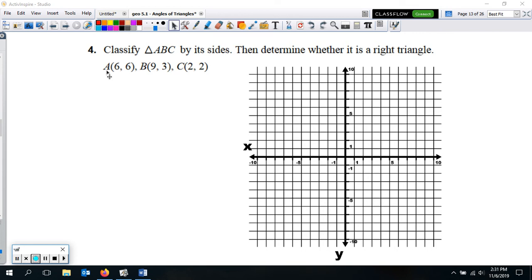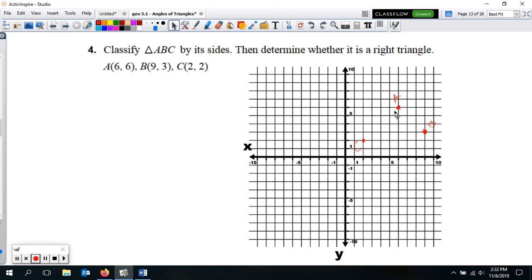So we got to plot our points. So we have A at 6, 6. So go right 6 and up 6, and we'll have A there. And B is at 9, 3. So right 9 and then up 3. B is over here. And C at 2, 2. So right 2 and up 2.